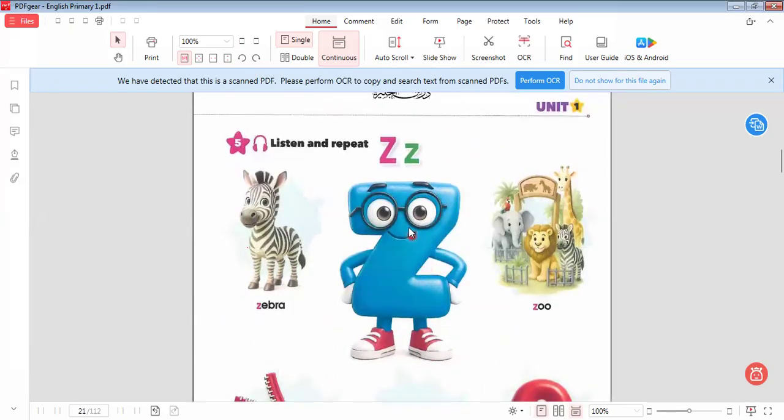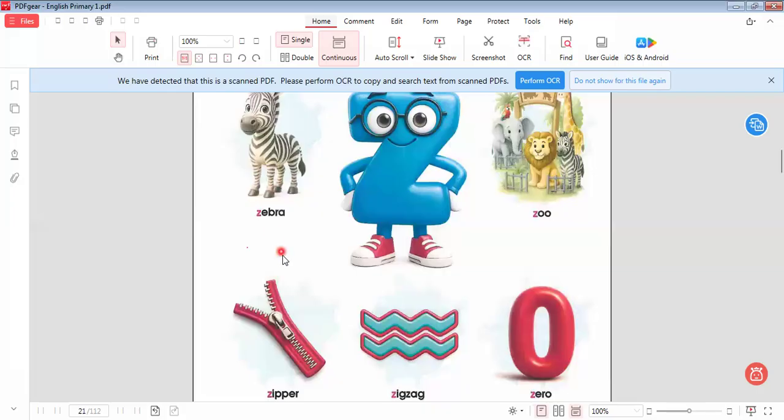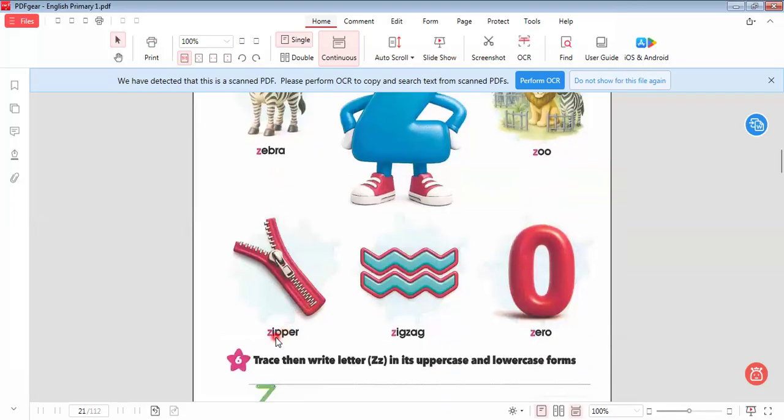And we have also letter Z, capital Z and small z. Here we have zebra, zoo, zipper, zigzag, and zero. If someone is not clever, we say zero. So I think all of us are clever, not taking zero.